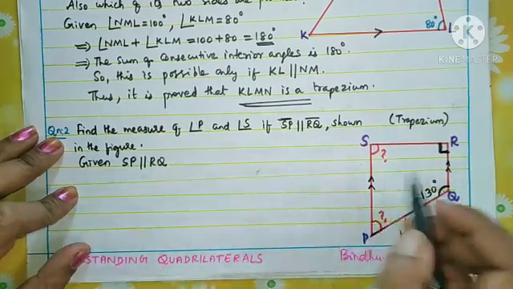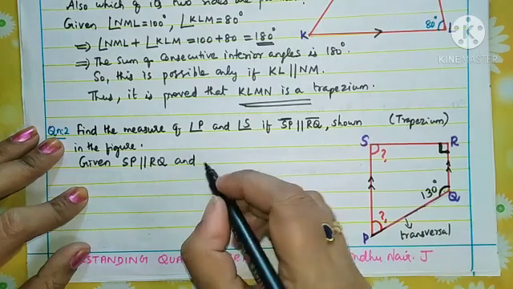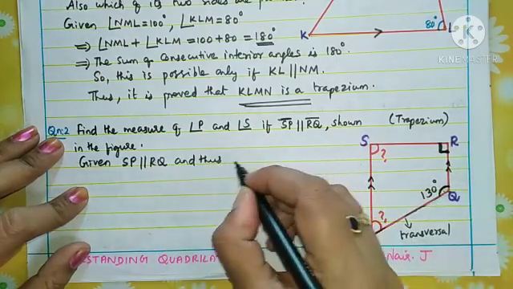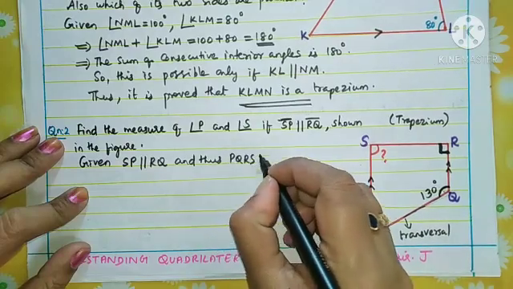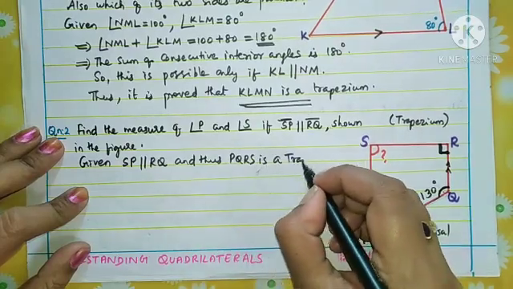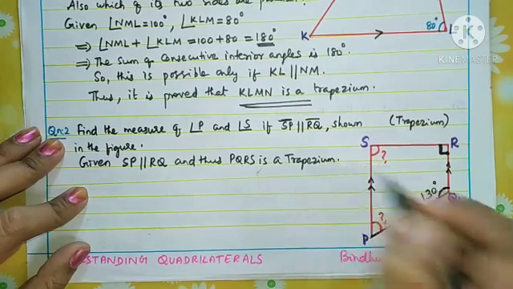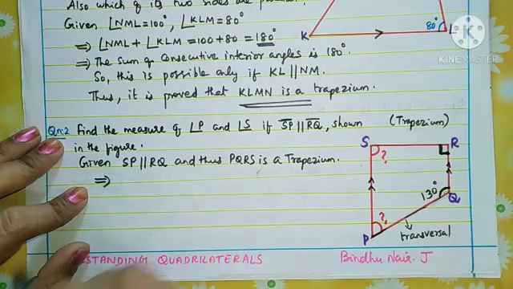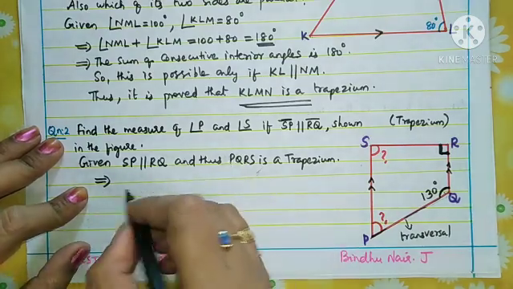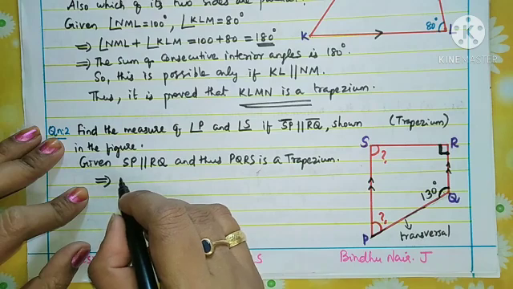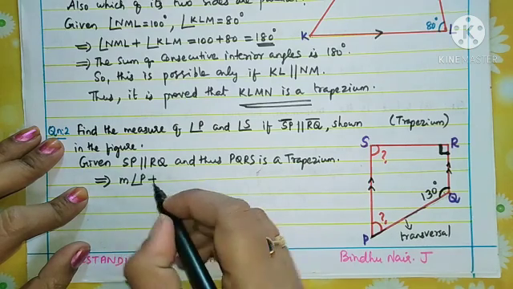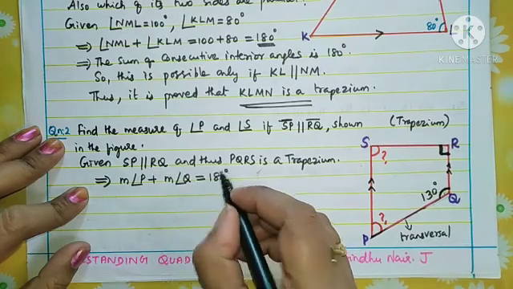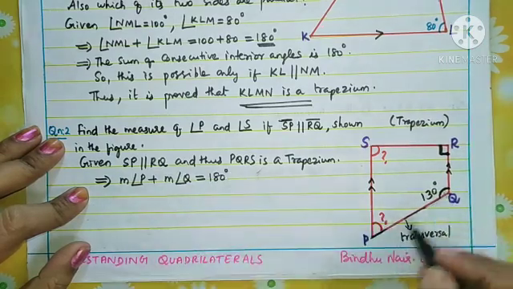The two sides are parallel, and thus because these two sides are parallel, PQRS is a trapezium. Now this implies we can write directly: measure of angle P plus measure of angle Q equals 180 degrees.